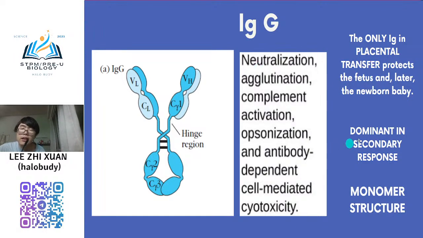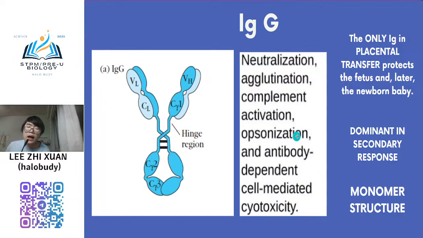Another thing, IgG is dominant in the secondary response too. Meaning that when you get a first infection, say A disease, and then maybe a few months, maybe one month later, you get the same A disease at the same time.